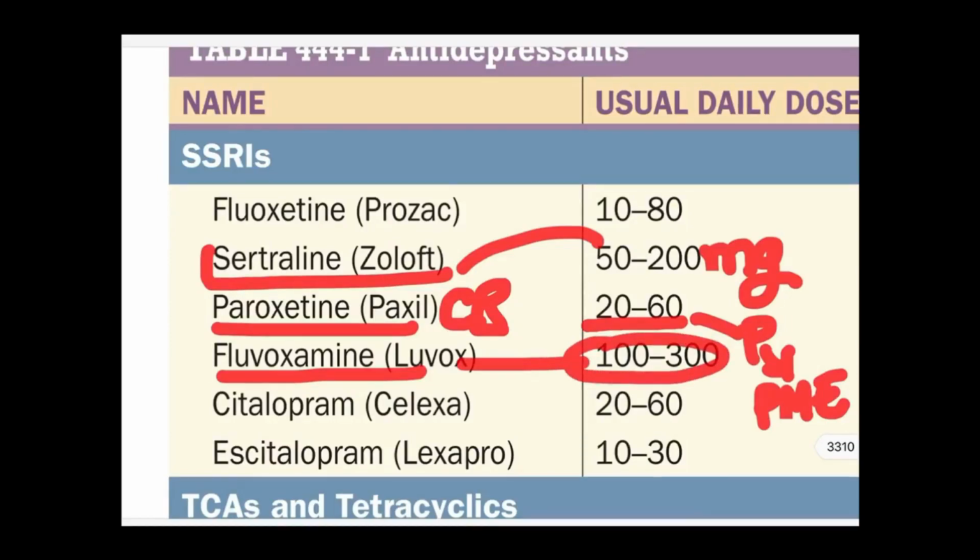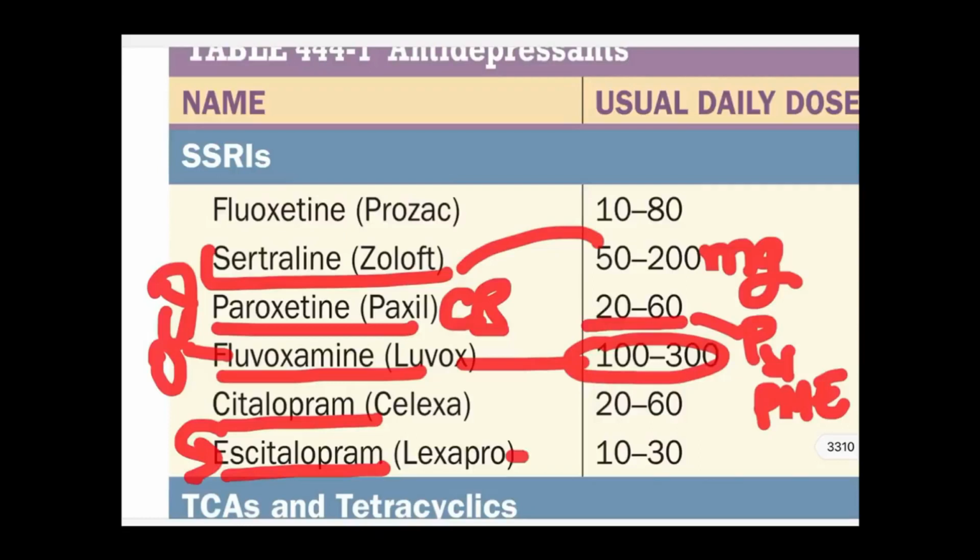The main indication is OCD, in depression also, but more favorable for OCD. Citalopram for depression, and the S-enantiomer of citalopram is escitalopram. The dose is 10 to 30. Very much effective. It is being widely used by the psychiatrists, the general practitioners, the neurologists. You may find this in any of the prescriptions from any of the specialists.